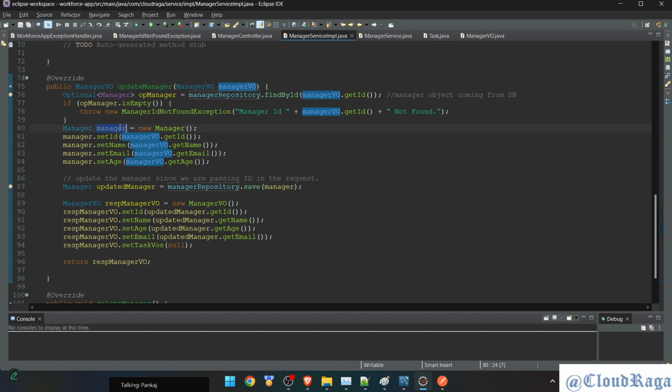Right. This is the object which gets initialized. Then ID set, everything goes in save. We get from database updated manager. We are getting everything from it: ID, name, age, email, and then it gets saved to this one: ID, name, age, email. This goes null, and then this happens. Okay, nice.